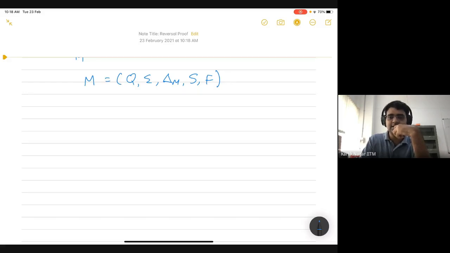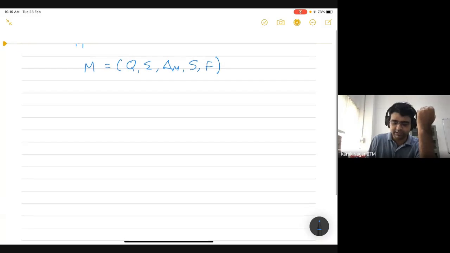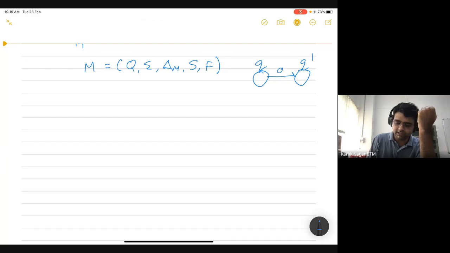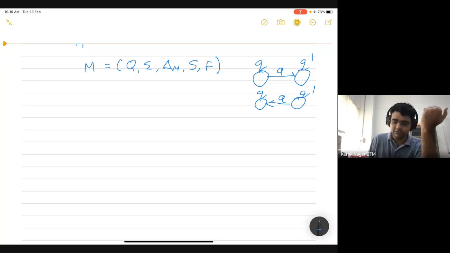Okay, Costa is saying reverse the transition function. Yeah, that's actually correct. So what we will do is basically reverse the transition function. Let's say in the original automaton, you had a transition from Q to Q prime on some symbol A. Then in the automaton for the reversal of this language, you basically reverse the direction. So you will now have a transition from Q prime to Q on the same symbol A. So that's how we will define this automaton N.